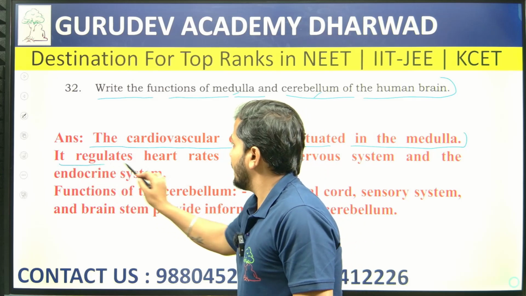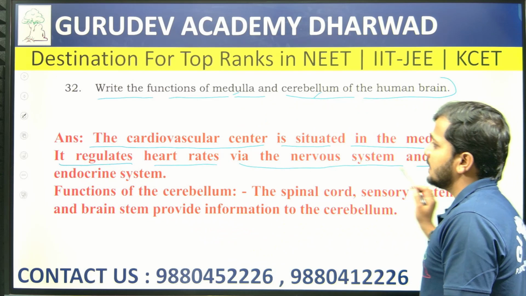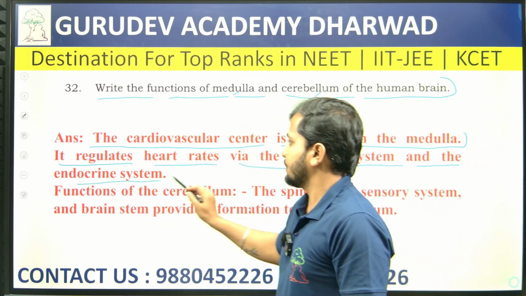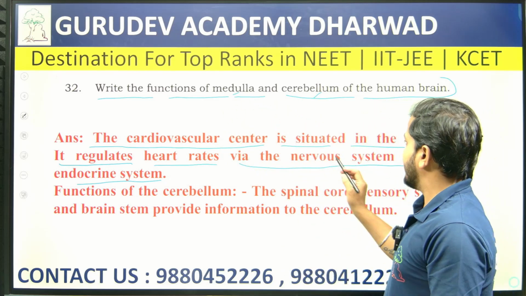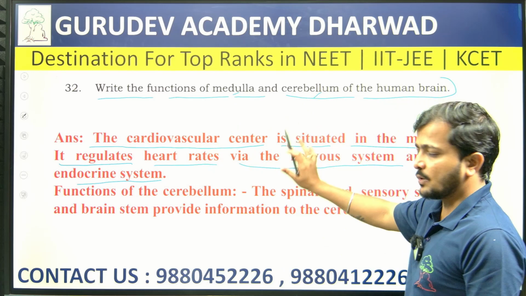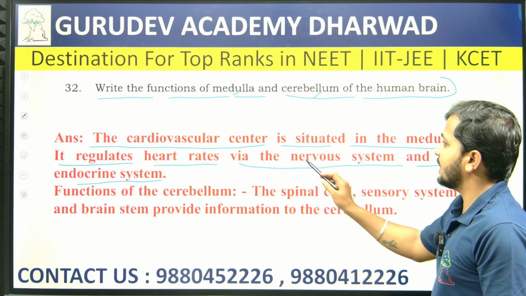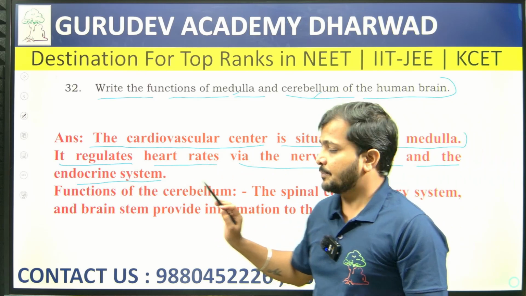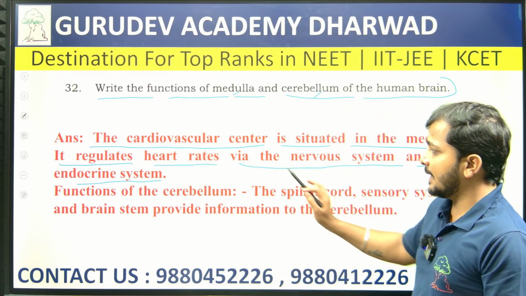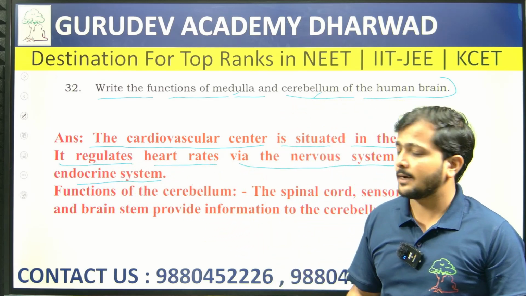It regulates the heart rate via the nervous system and the endocrine system. So the medulla functions majorly as the cardiovascular center, connected with the nervous system and the endocrine system, and together they regulate the heart rate.